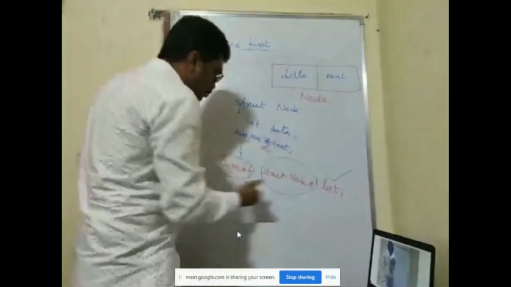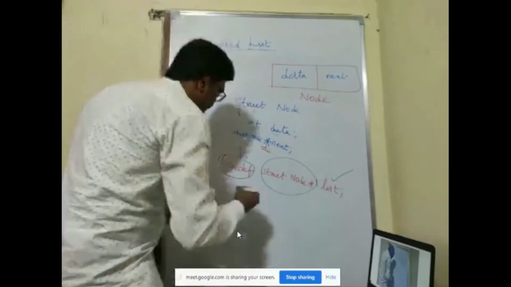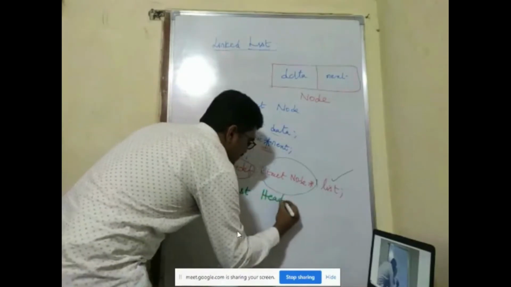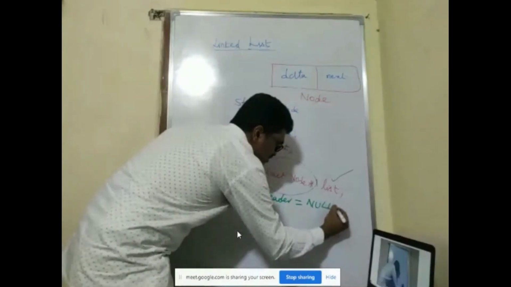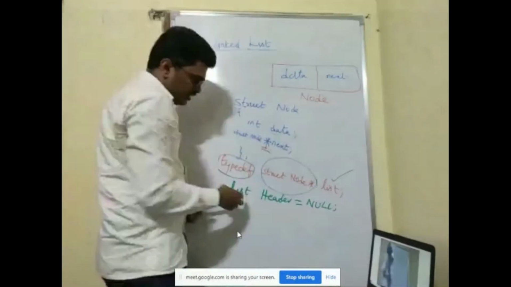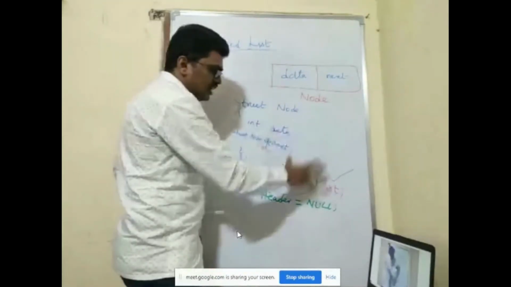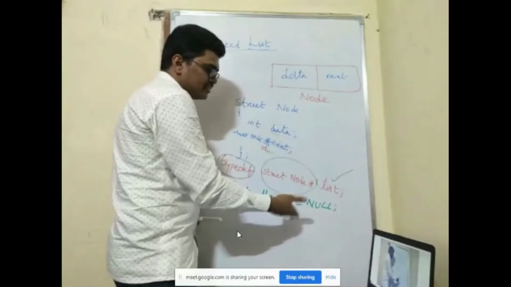So now, as we said, first we declare a header and make it null because this is the starting point. List header is equal to null. We made it null because nothing has been created yet. Once we create nodes, we'll be updating this header.